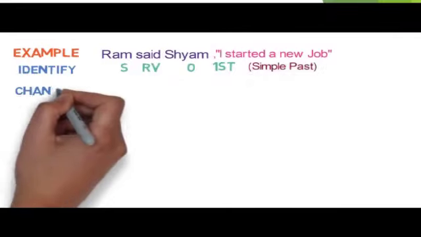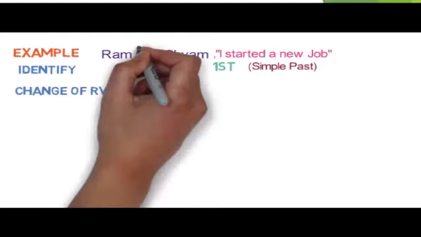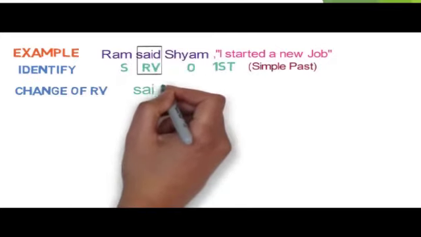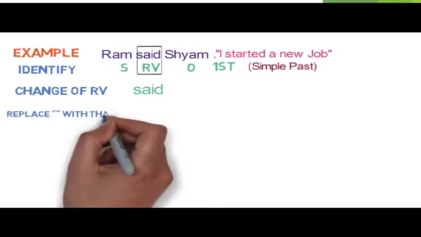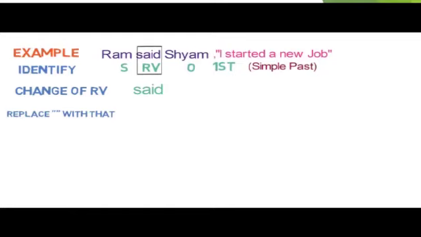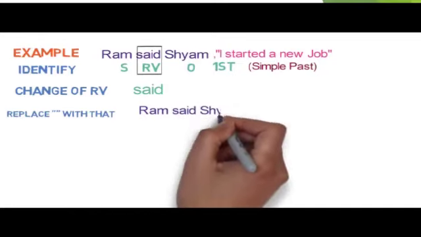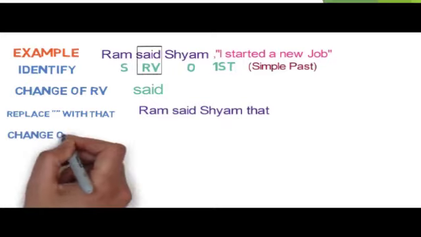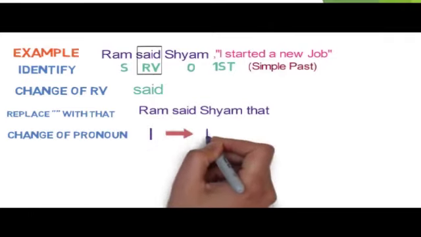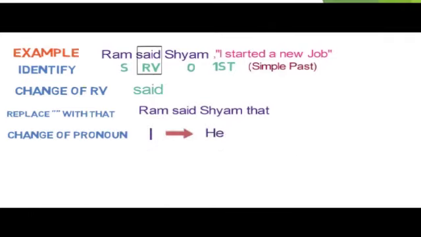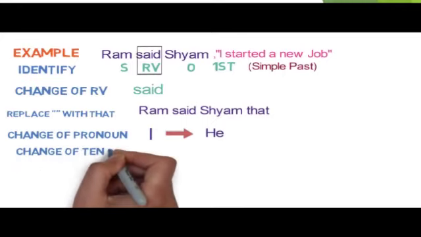Second step is the change of reporting verb. As per the workflow we studied, the reporting verb said will remain unchanged. The third step is replace inverted comma with that. So the sentence will become like this. Ram said to Shyam that. Fourth step is the change of pronoun. Here I is the first person and subject is Ram. So I will be changed to he. Please note, pronoun will be used in the reported speech to refer to the subject or object in the reporting speech. Now the fifth step is to change the tense.